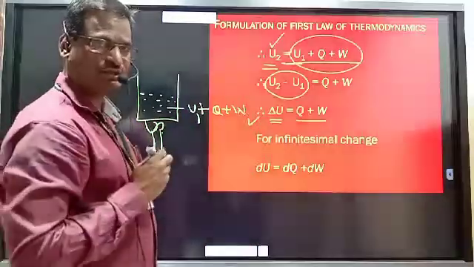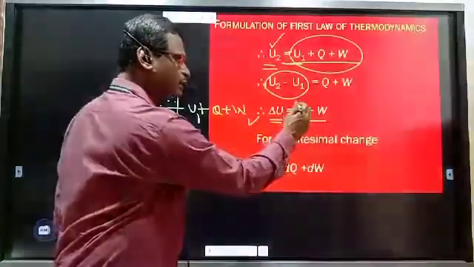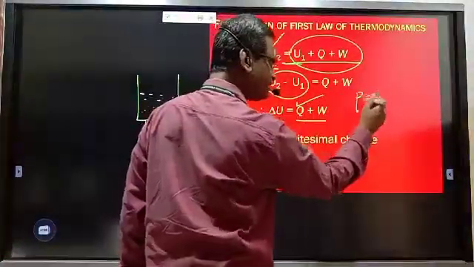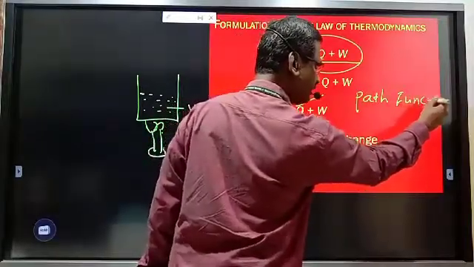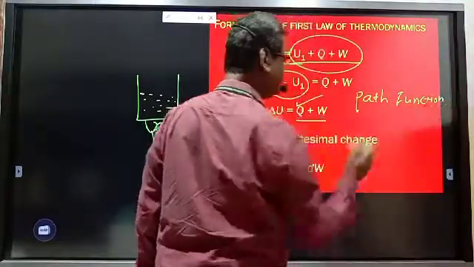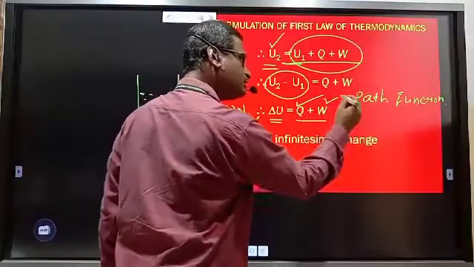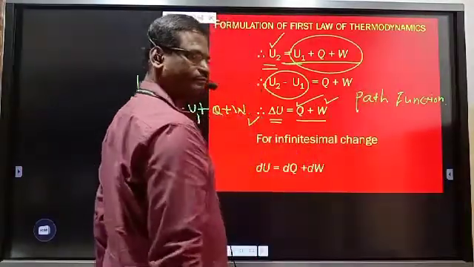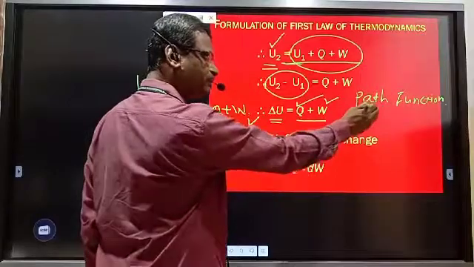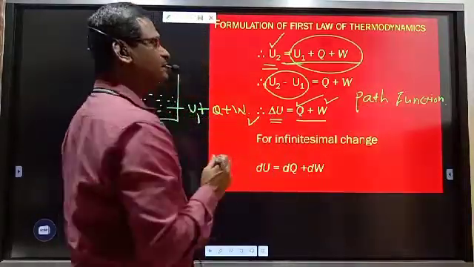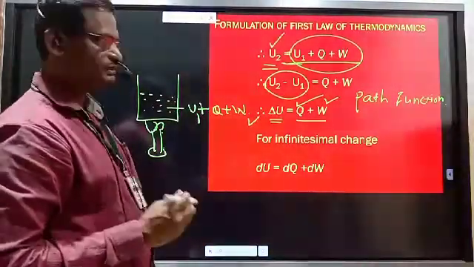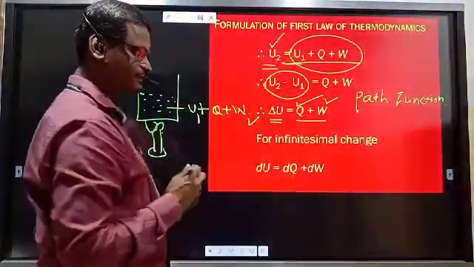Now see here, an important thing. Q, heat absorbed by the system, is a path function. We have studied that it is a path function. Similarly, work done is also a path function. Both Q and W are path functions, but their summation, delta U, is a state function. Change in internal energy is a state function.